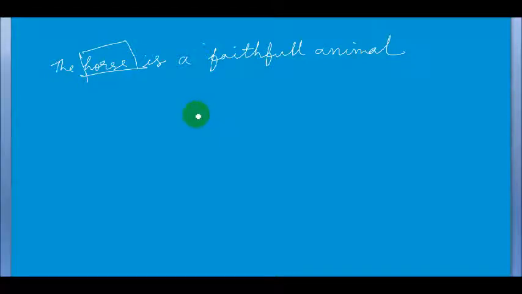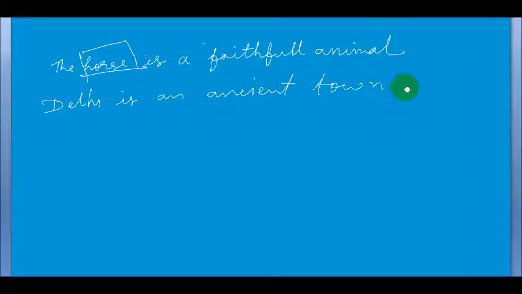Another example I am giving: Delhi is an ancient town. So town is a noun and Delhi is also a noun.